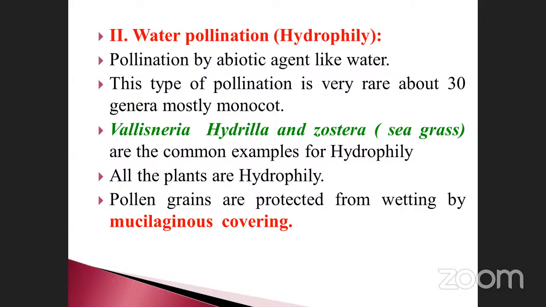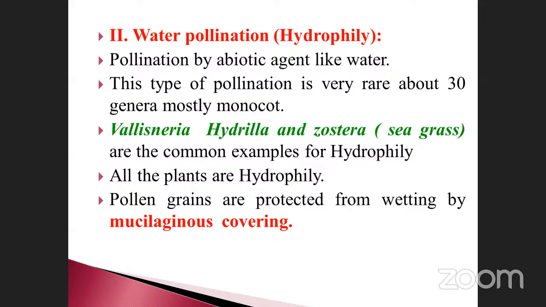You have to know this very well. Examples are Vallisneria, Hydrilla, Zostera, and also sea grass. You have to note these down, very, very important.